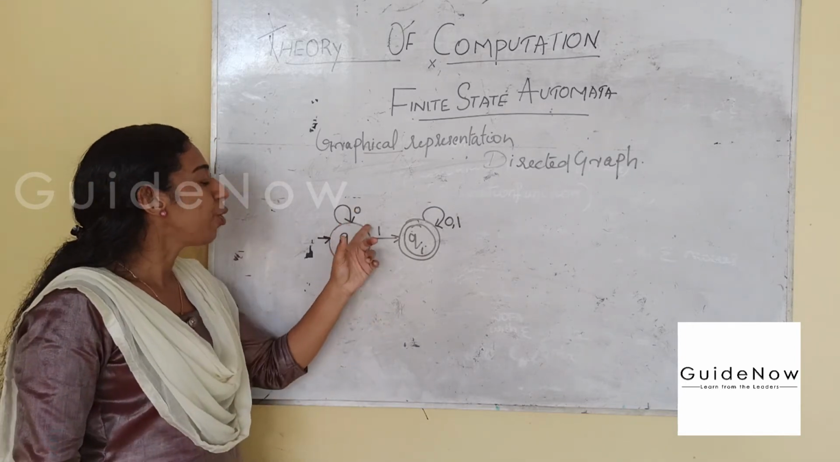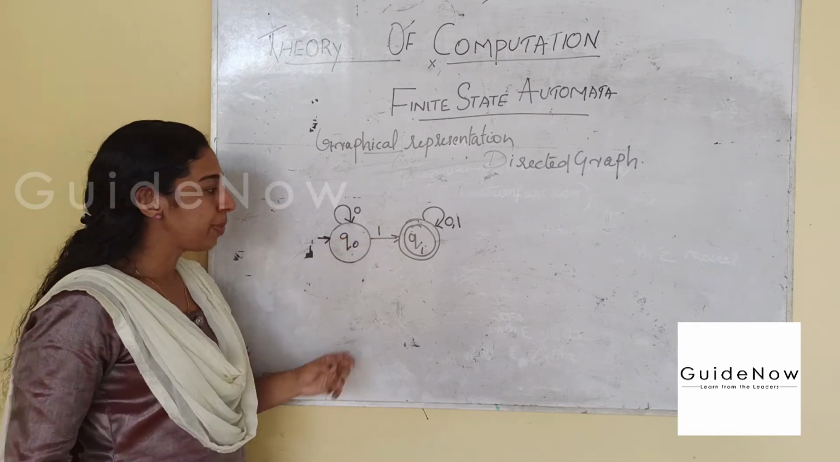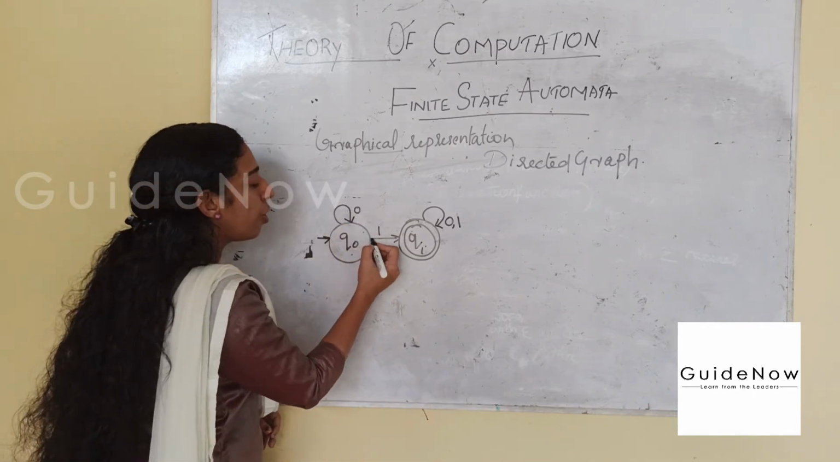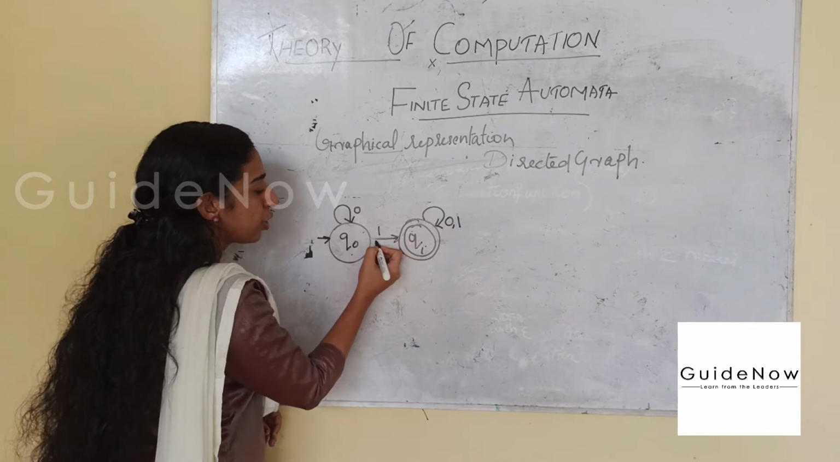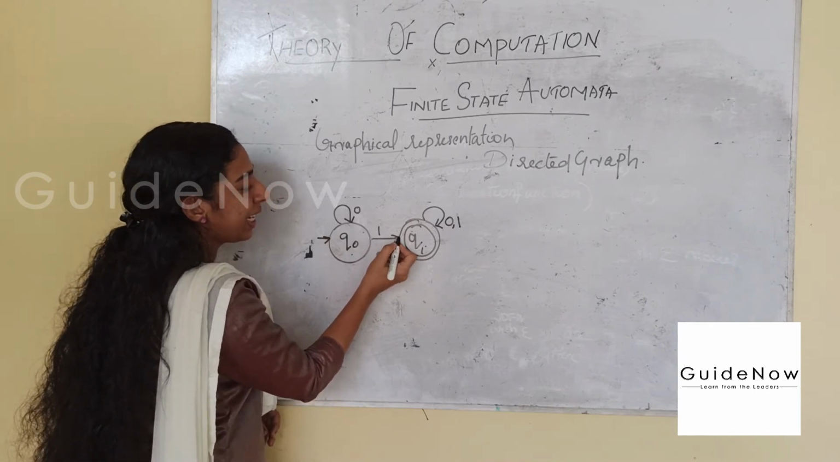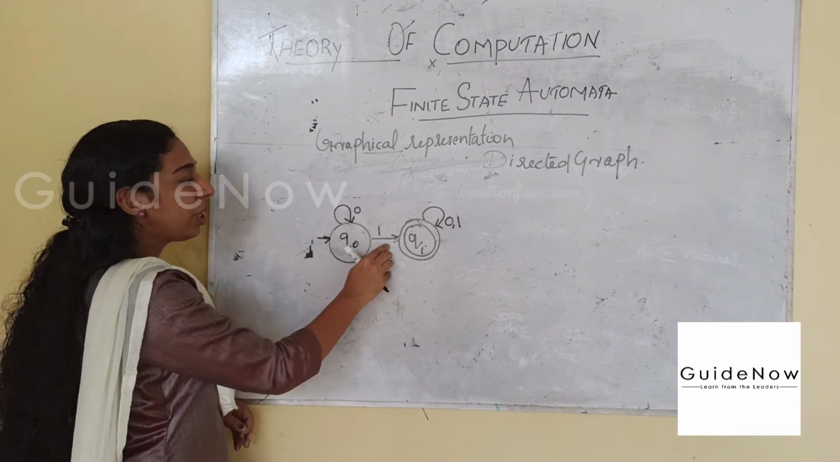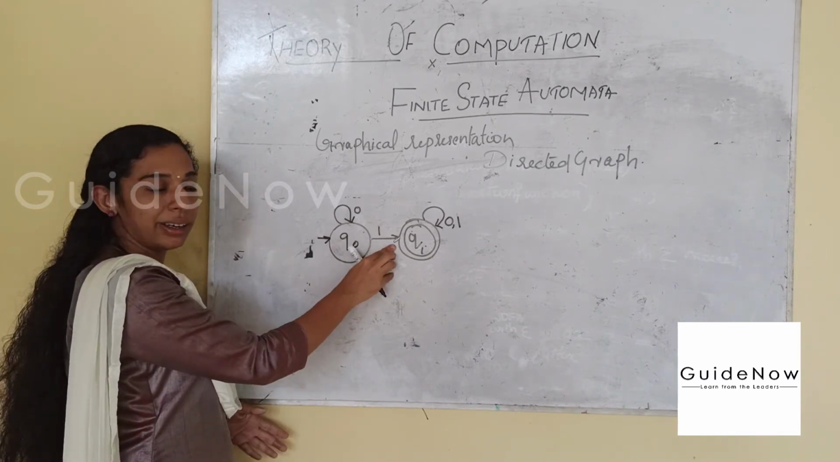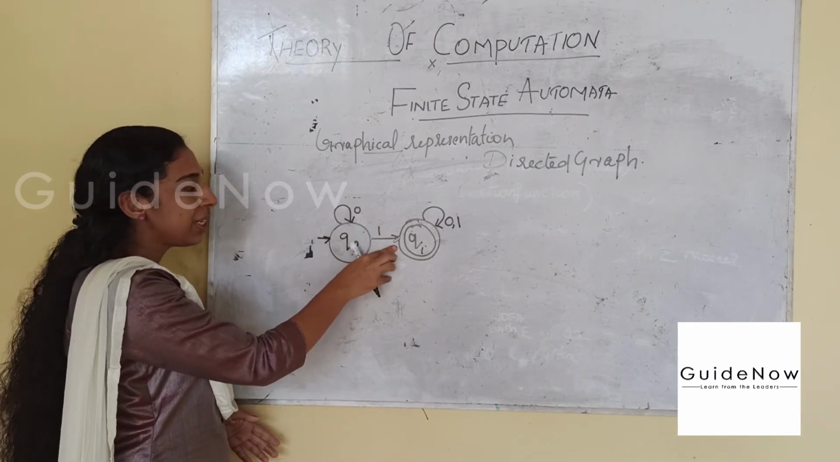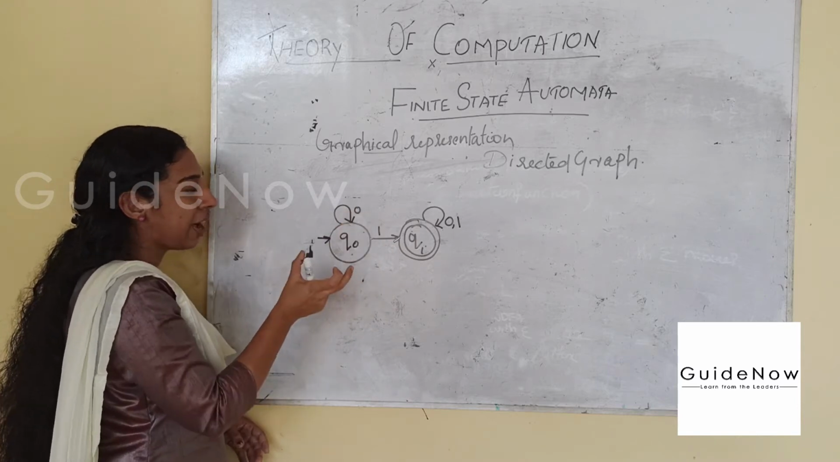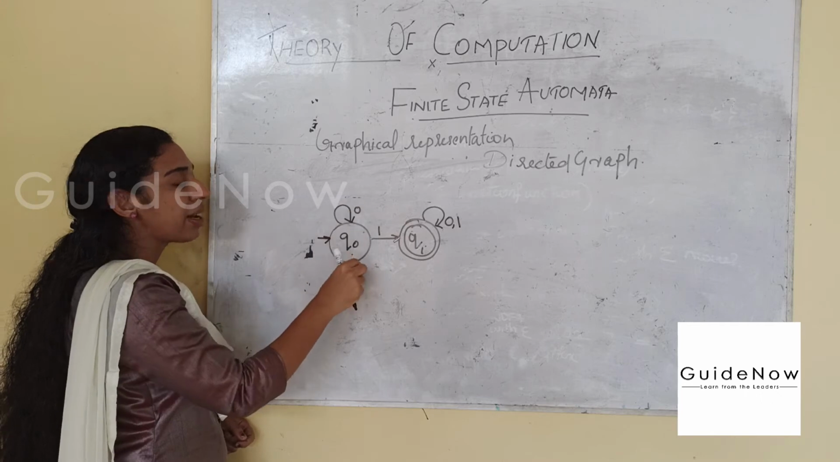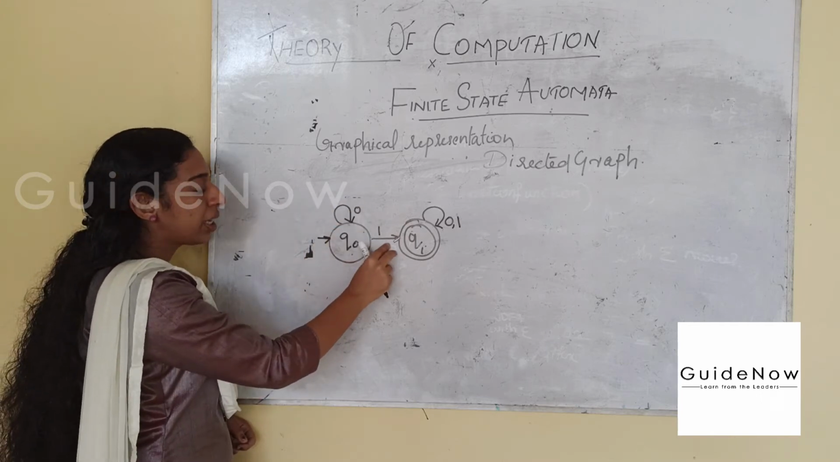Then 0, 1 are the input symbols, and they are indicated over a marked arc. So this is what I mentioned, a directed graph. Here an arrow indicates the direction. So states are represented using the vertices of the graph, and the symbols are marked over an arc with an arrow.